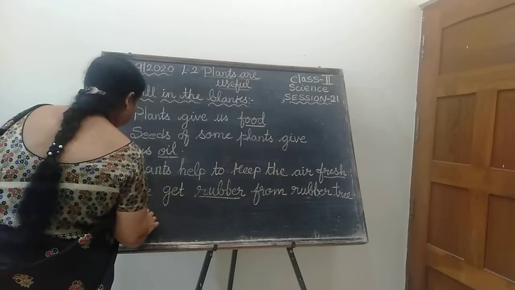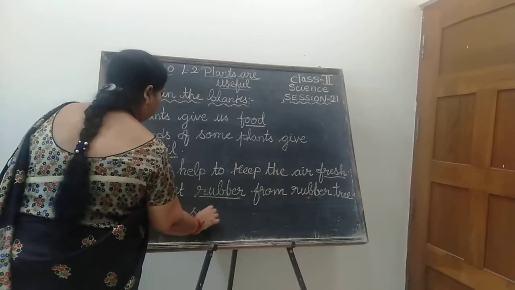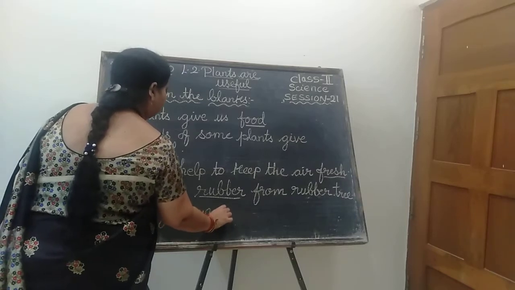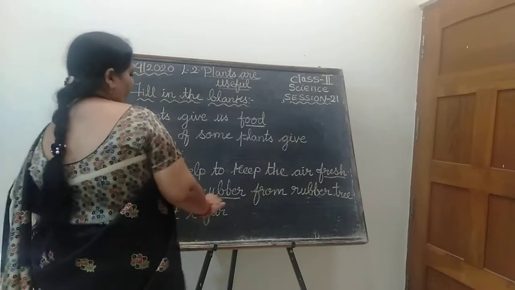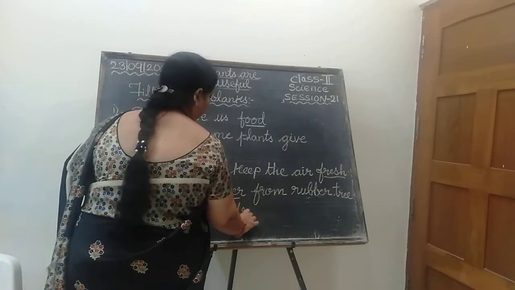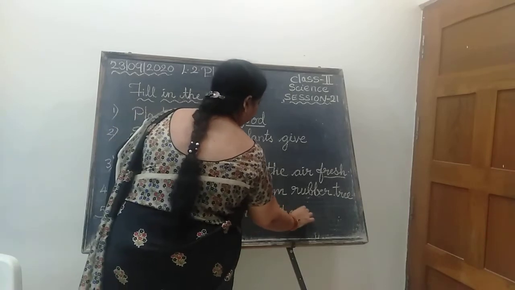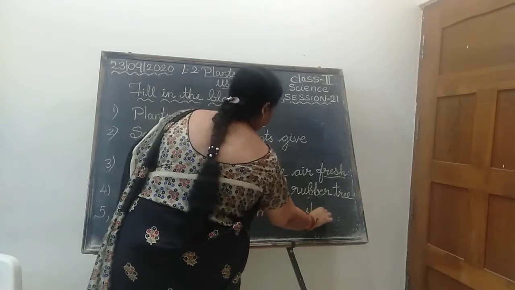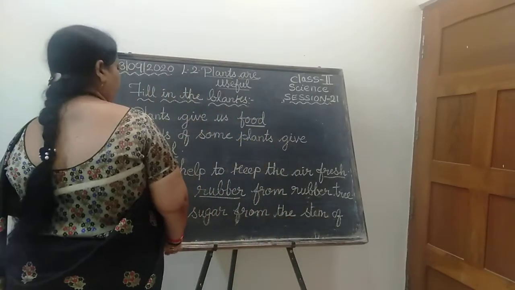We get sugar. From where do we get the sugar? We get sugar from the stem of sugarcane plant. From the stem of sugarcane. Spell the word sugarcane.